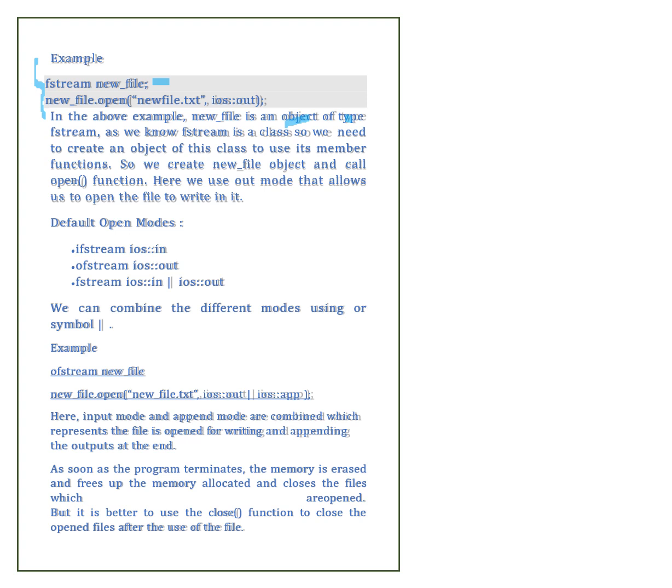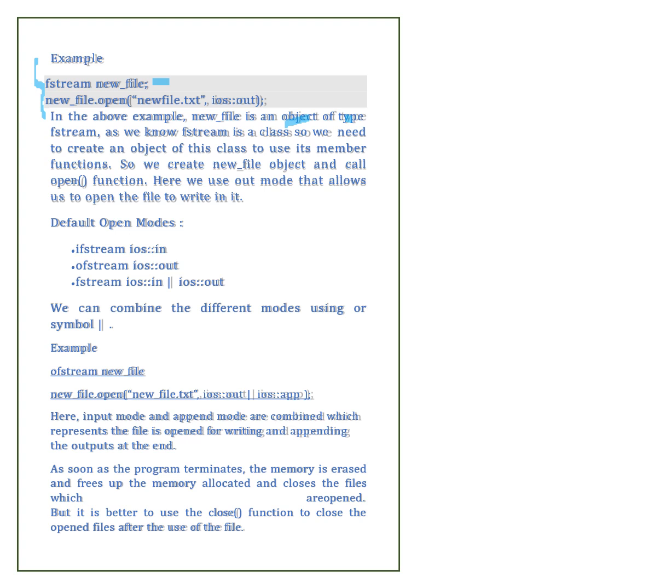Default open modes: ifstream, ios::in; ofstream, ios::out; fstream, ios::in | ios::out.